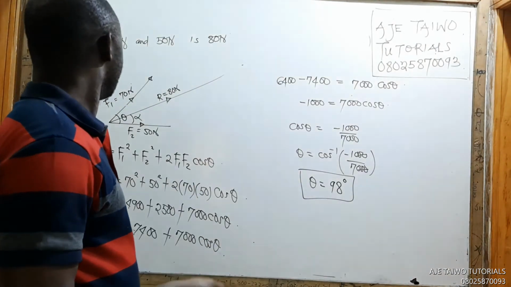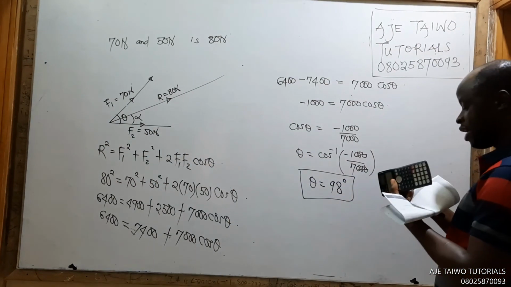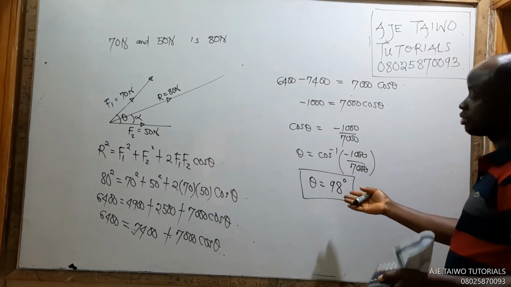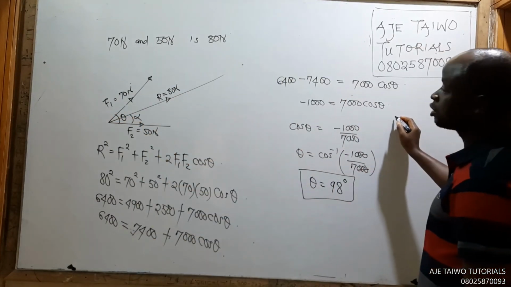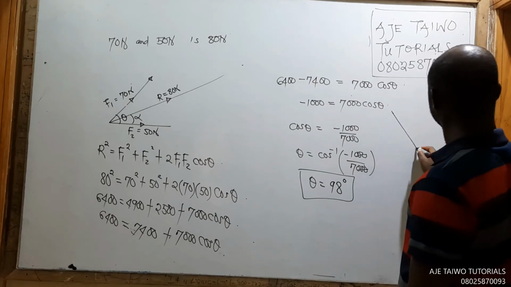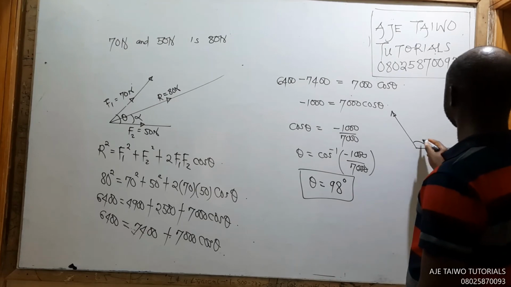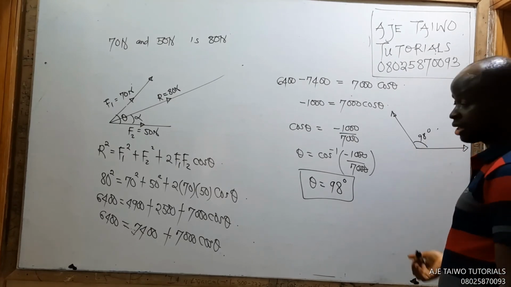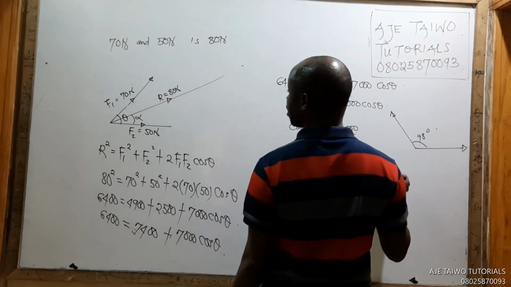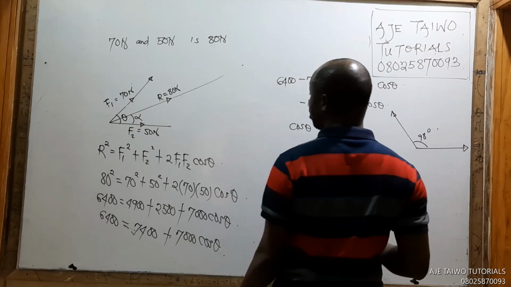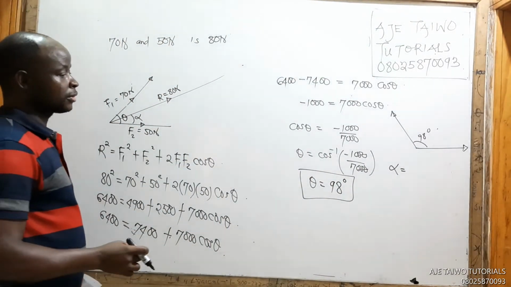So let's go on. How do we find our alpha? I wouldn't know it's obtuse, I should make it bigger. So that means I should draw like this. It will be drawn like this, but the angle is more than 98 degrees. But I wouldn't know that anyway. So how do we find our angle alpha, the angle the resultant makes with this axis? How do we find it?